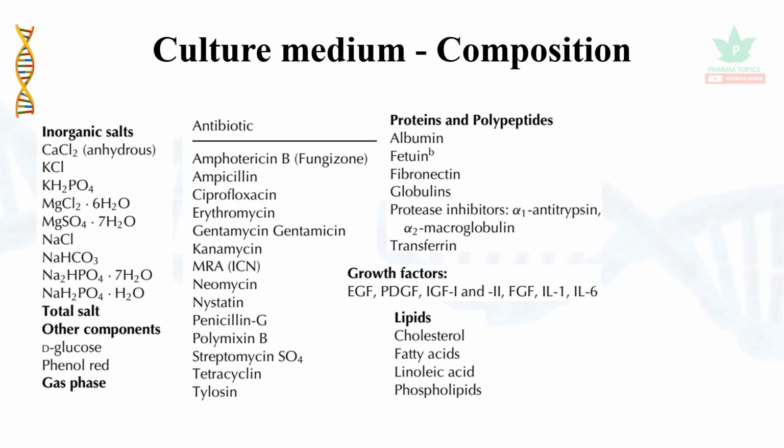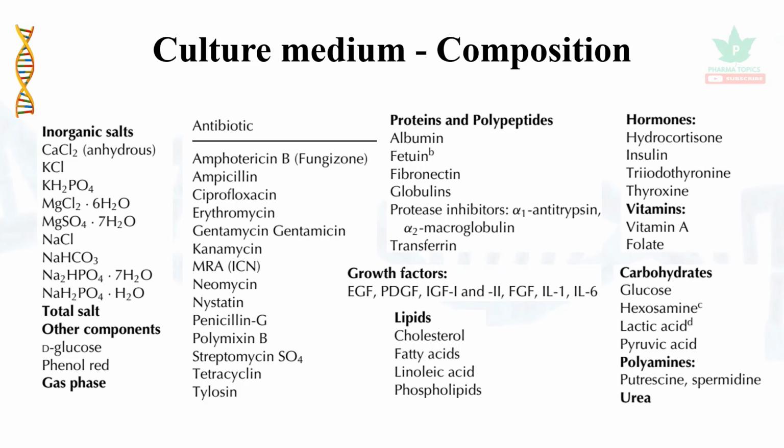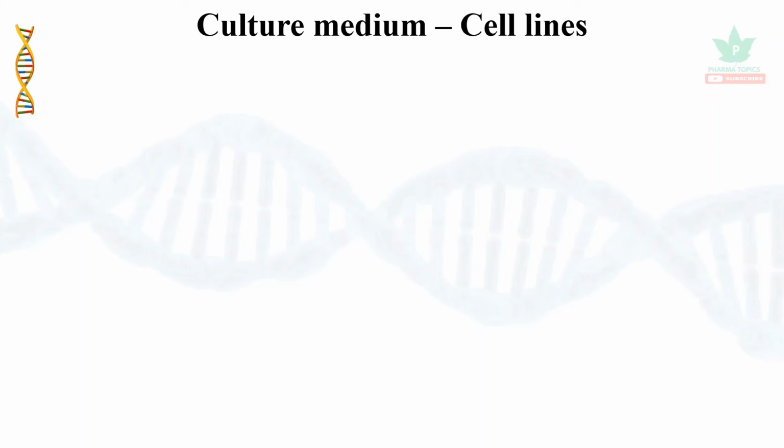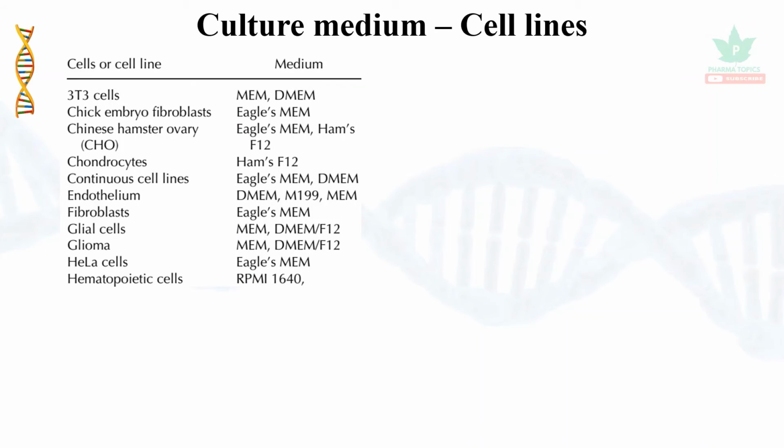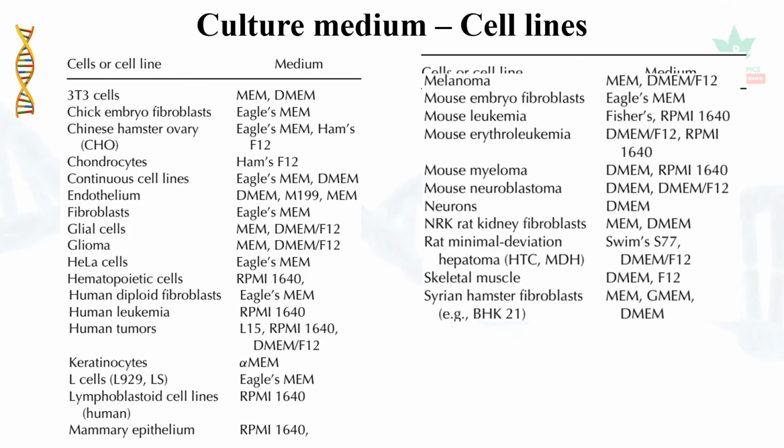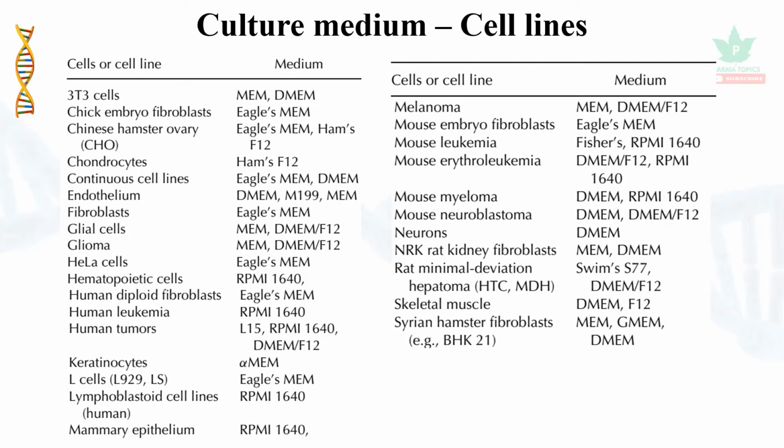And lipids are used, such as linoleic acid, cholesterol, and phospholipids. Hormones, vitamins, carbohydrates, polyamines, and urea are also present in the culture medium. Let us see the cell lines and the corresponding culture medium with examples. I have given many cell lines and the corresponding medium which you can use for your preparation, and there are many examples here that we can use for cell culture.